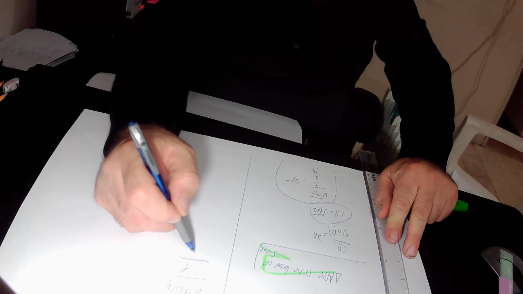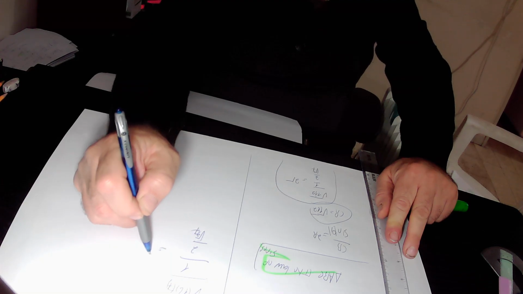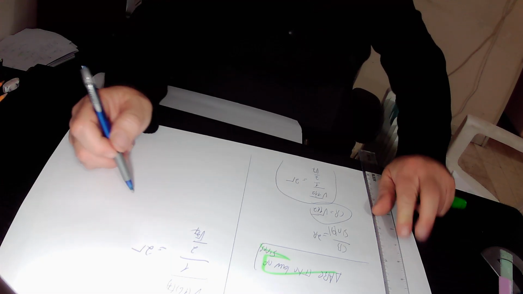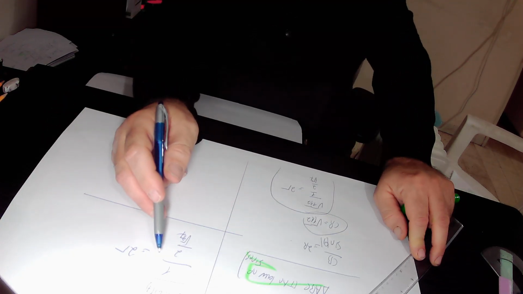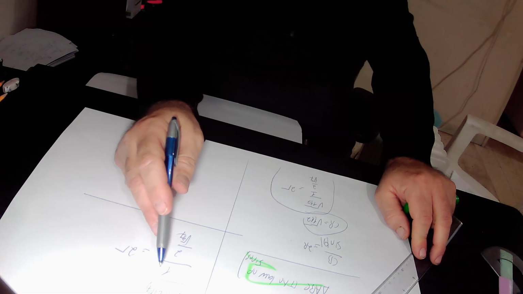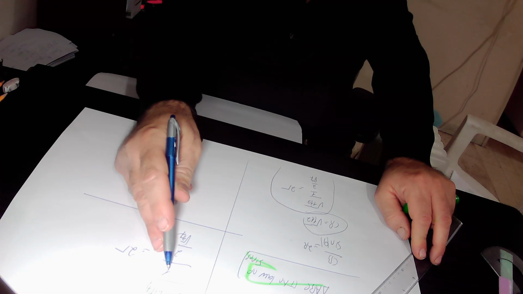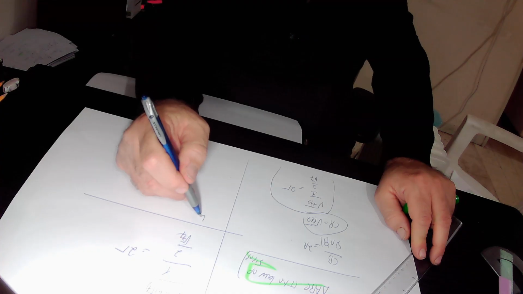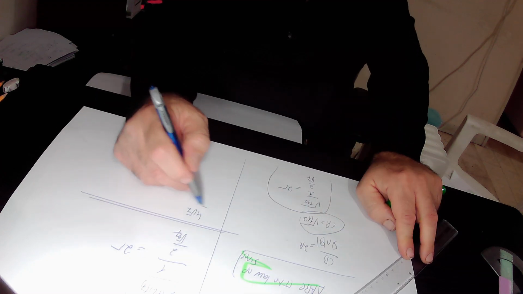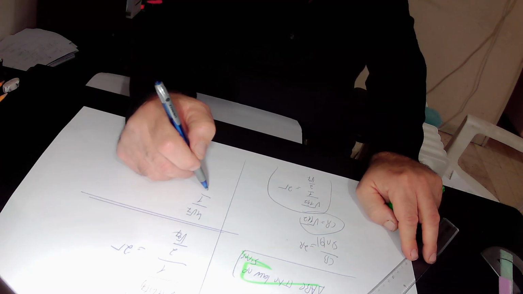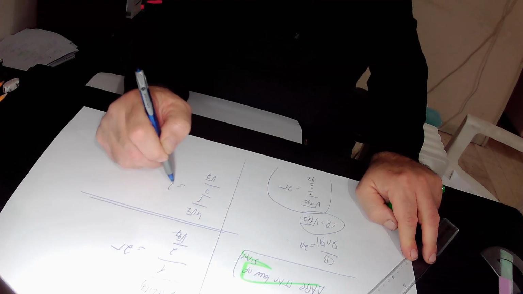Here we take 16 out of the root. The square root of 16 is 4, so inside the root we are left only with 7. So this expression in total equals 4 times square root of 7 over 2 over square root of 7, equals 2R.